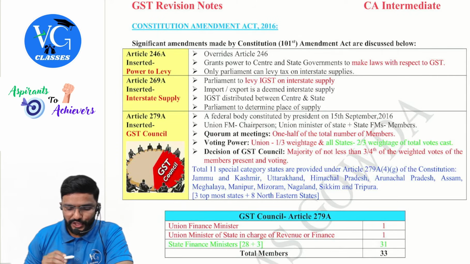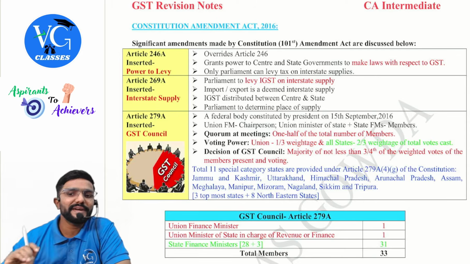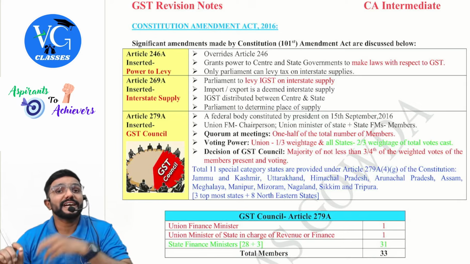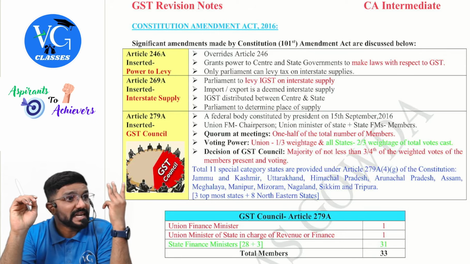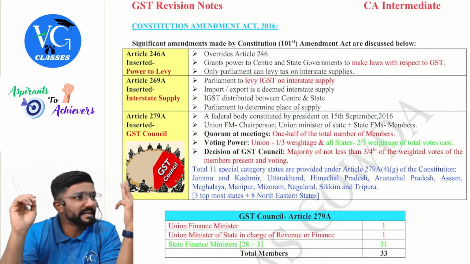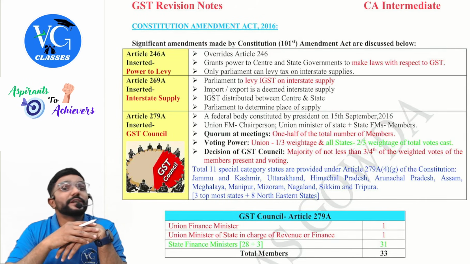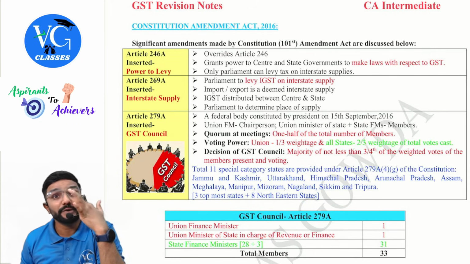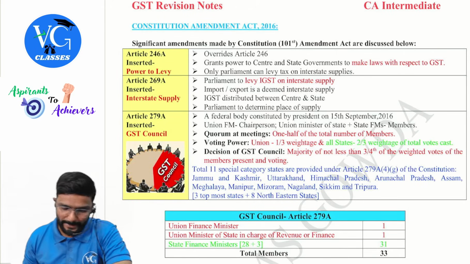Constitution Amendment Act 2016. Significant amendments made by the Constitution 101st Amendment Act are discussed below. Article 246A inserted, power to levy. Guys, Article 246 we learnt even in income tax. What is it? It has 3 lists under Schedule 7: Union list, state list and concurrent list. And there was no power for the government to make laws with respect to GST. So they added a new article called 246A to take the power to make law with respect to GST.